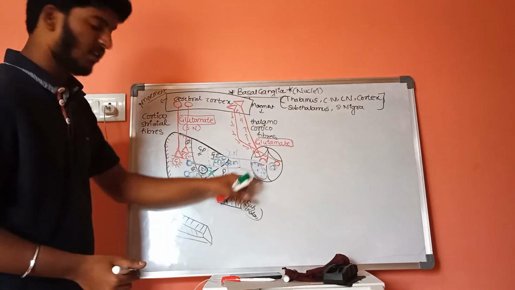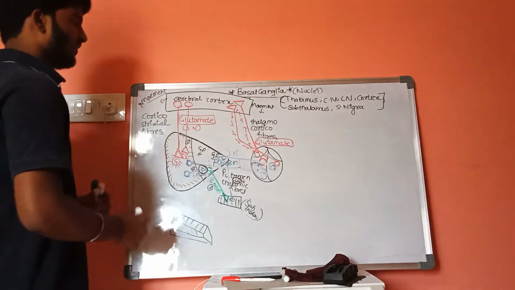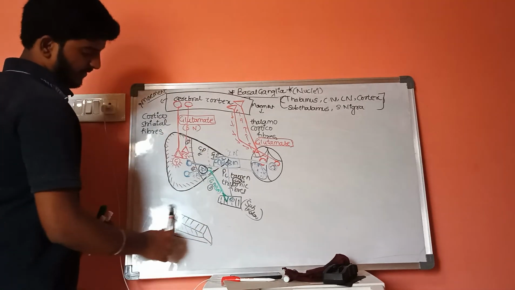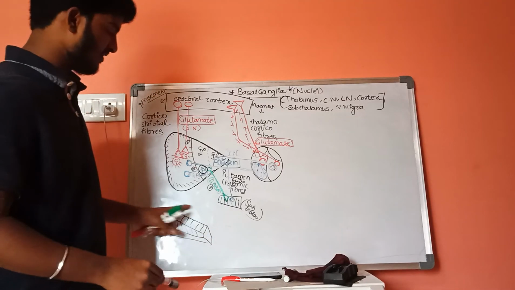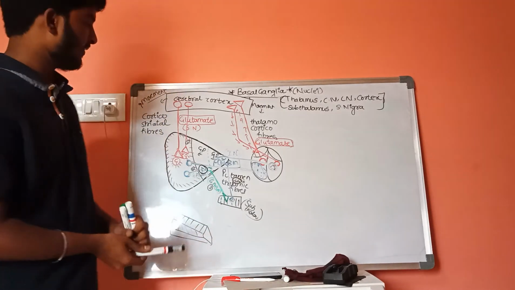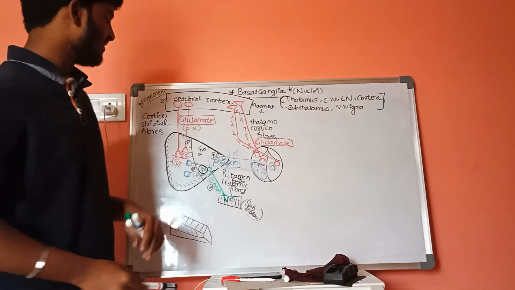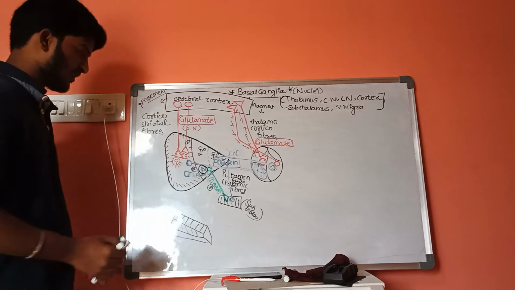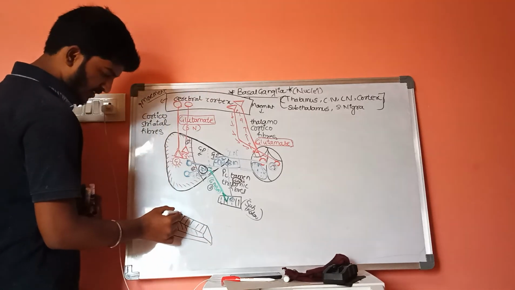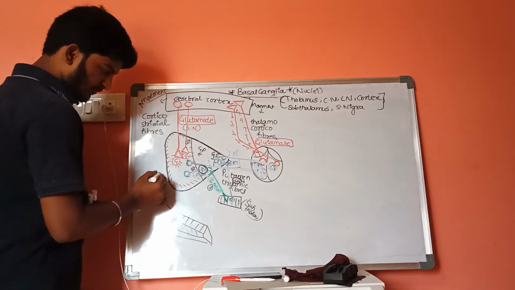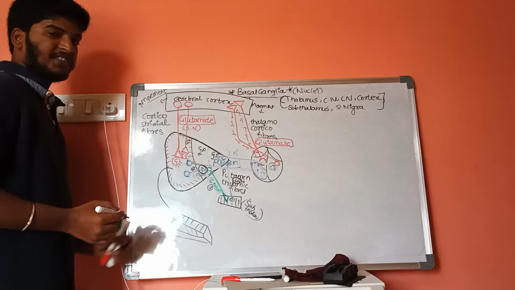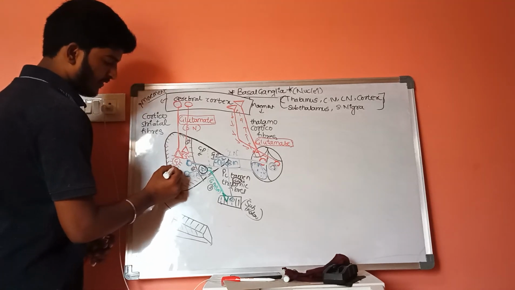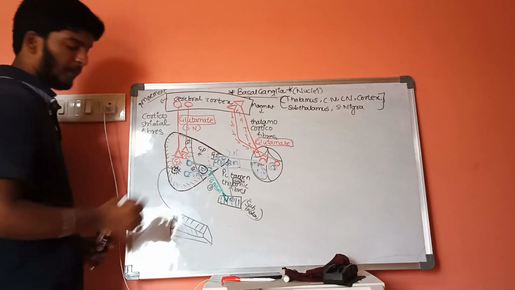This process is called the indirect process. First we discussed the direct process, and this is the indirect process. But here there is no function of the substantia nigra. What the substantia nigra does is that it is helpful in both the direct process and the indirect process. Now this substantia nigra consists of special receptors, that are dopamine receptors.